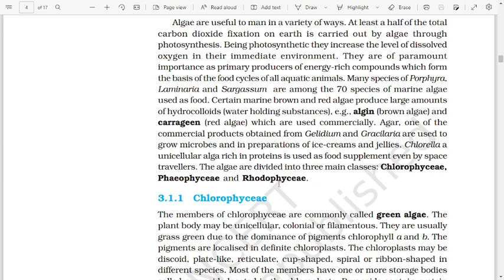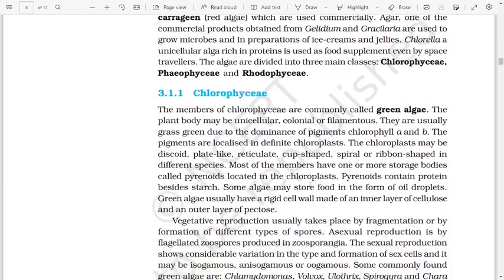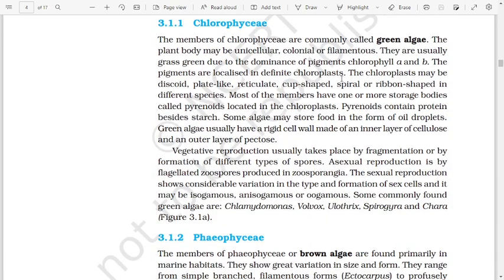Chlorophyceae, Phaeophyceae, and Rhodophyceae. Chlorophyceae. The members of Chlorophyceae are commonly called green algae. The plant body may be unicellular, colonial, or filamentous. They are usually grass green due to the dominance of pigments chlorophyll a and b. The pigments are localized in definite chloroplasts.